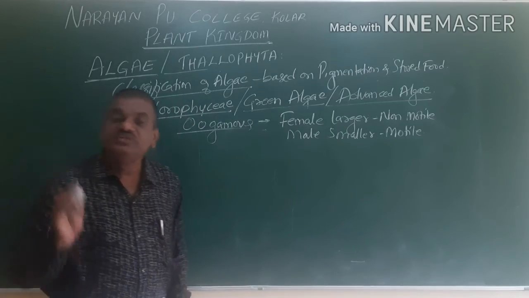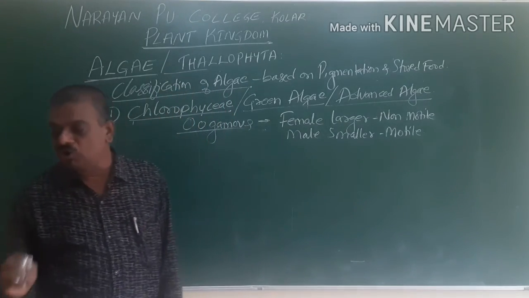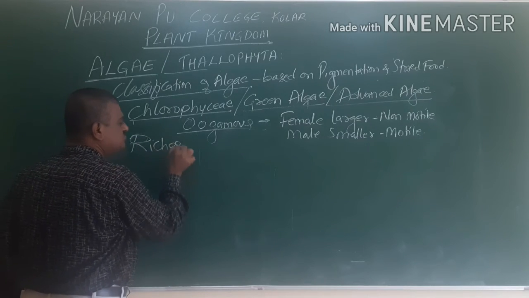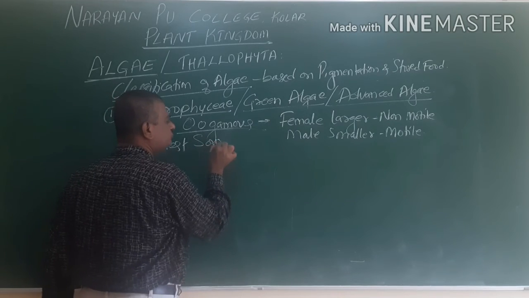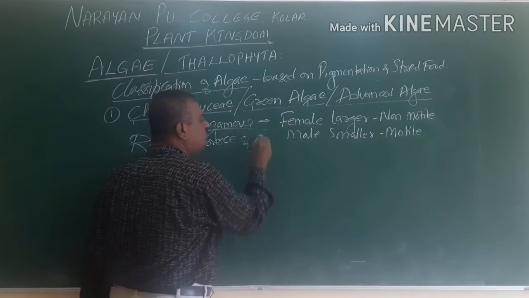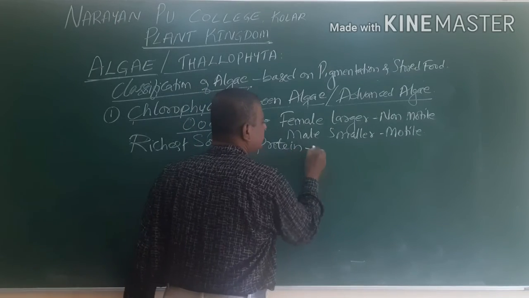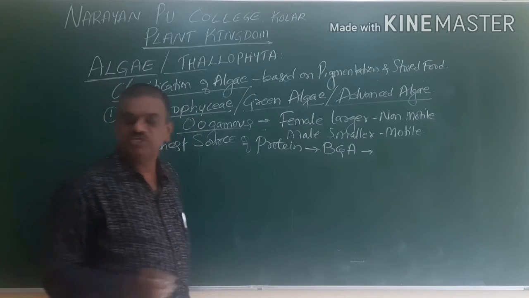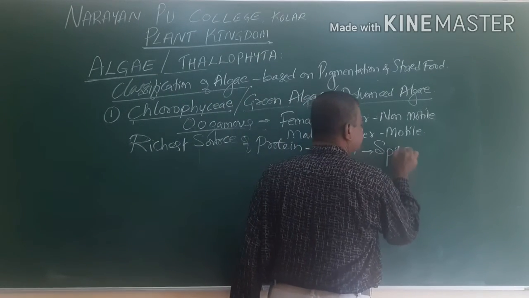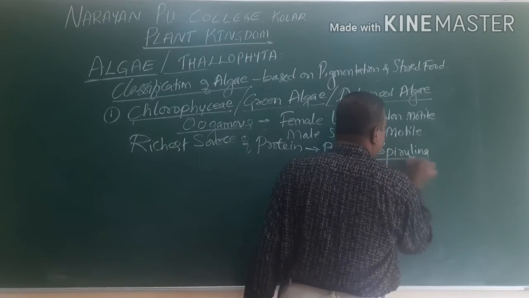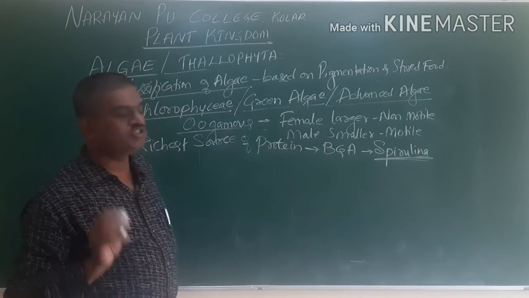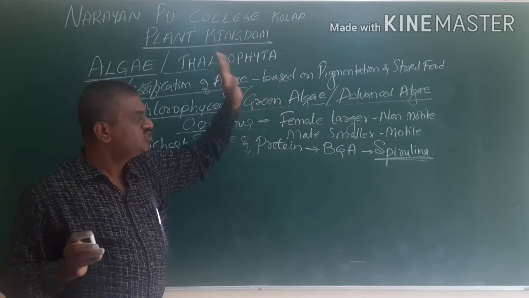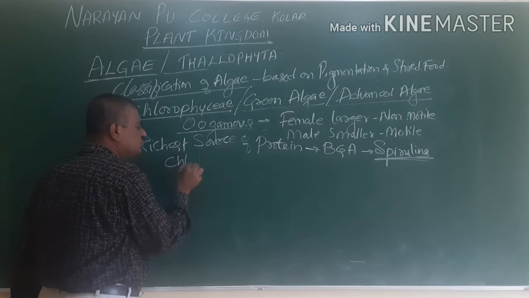Now we go for the reserve food, the richest source of protein. The richest source of protein is present in blue-green algae, called Spirulina. A lot of reserve food is present, the richest proteins, in Spirulina and Chlorella.